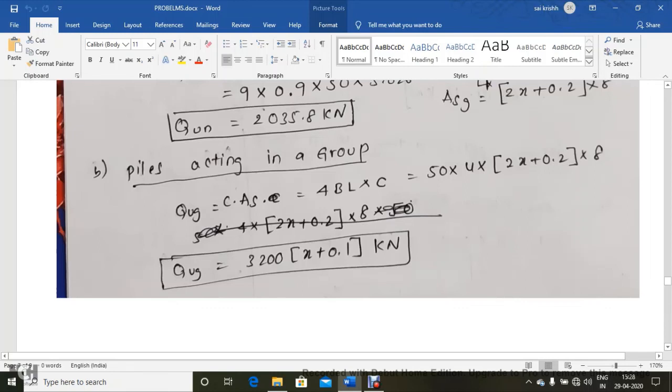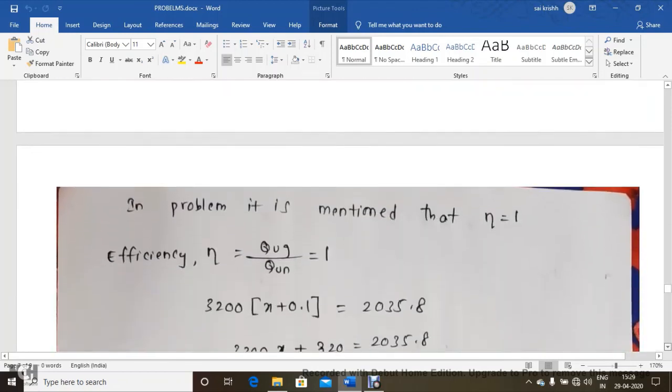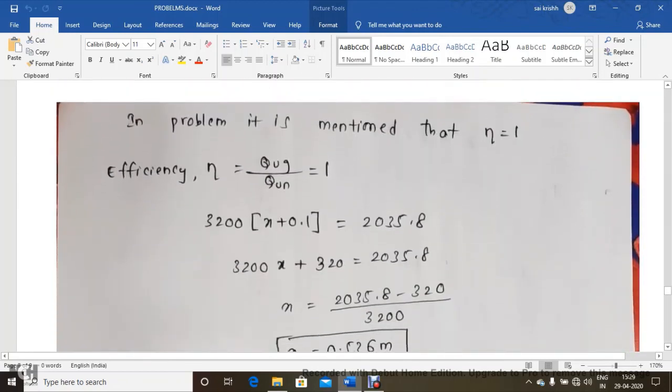So 8 is the length of the pile and 4 times the perimeter B, and 50 will be the cohesion value. So finally we get 3200 into x plus 0.1 kilonewtons as the load carrying capacity of the pile foundation in a group. In the problem it has been mentioned eta is equal to 1. So the efficiency of the group is 1.